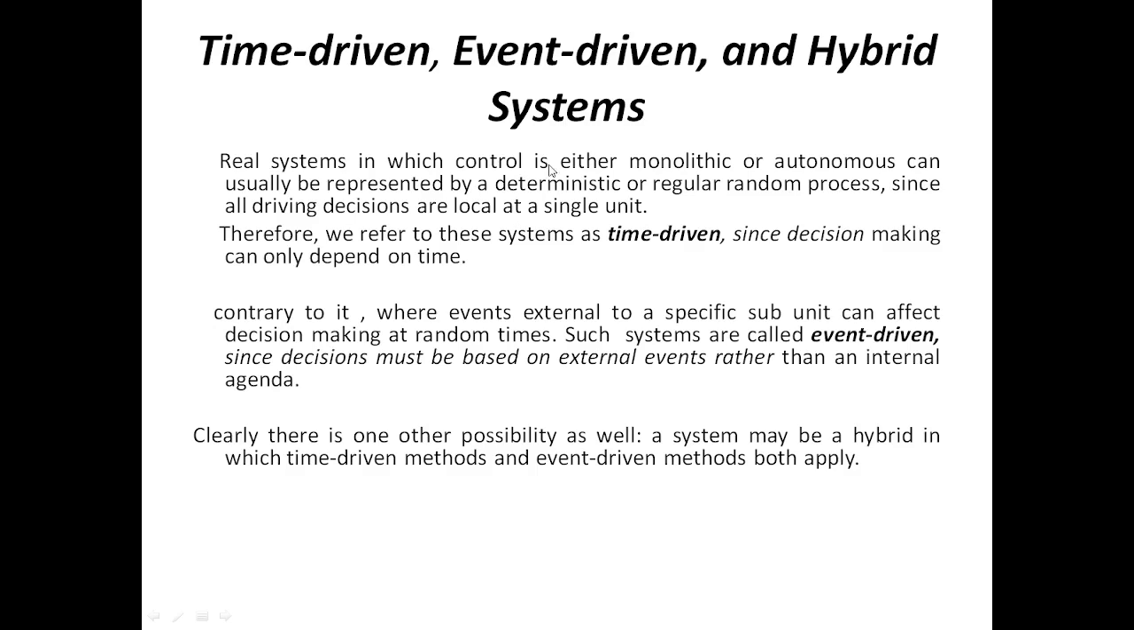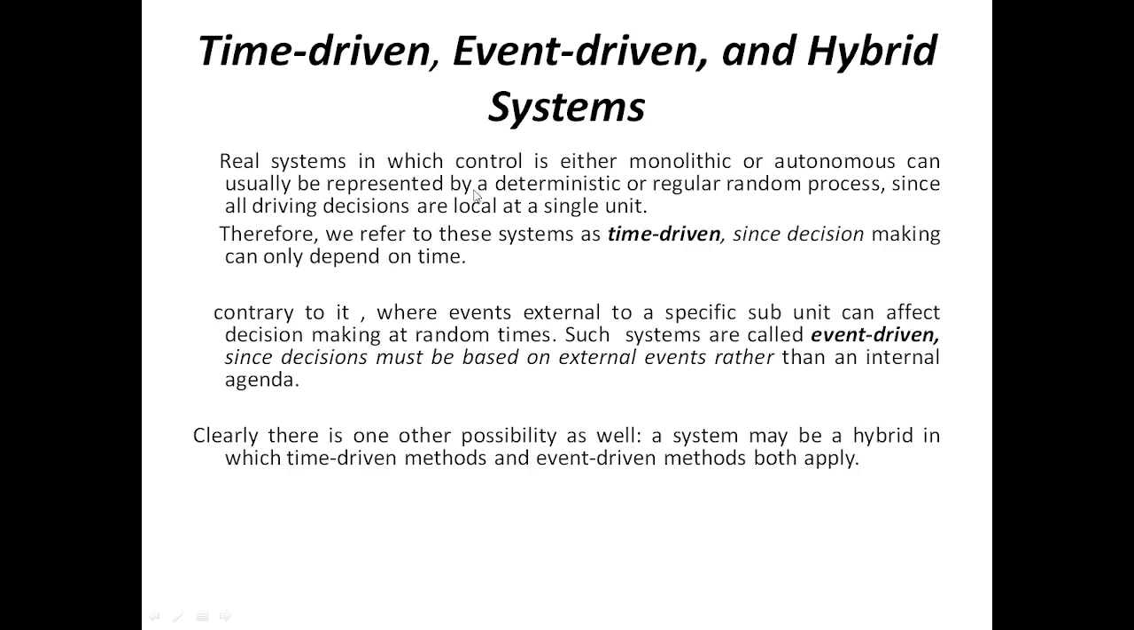A real system in which control is either monolithic or autonomous can usually be represented by deterministic or regular random processes, since all driving units are local at a single unit. So one system is there and control is monolithic, that is inside the system, made of multiple components of the system, but they are integrated and autonomous.